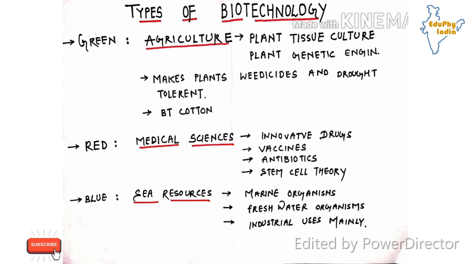BT cotton, that is biotechnology cotton. Bollworm, the type of organism that destroys the good crops of cotton, when it comes near BT cotton is unable to destroy it, because BT cotton is the modified form of the cotton plant. So BT cotton is basically biotechnology cotton. It is very useful. Next is red biotechnology, that is totally related to medical sciences like innovative drugs, vaccines, antibiotics